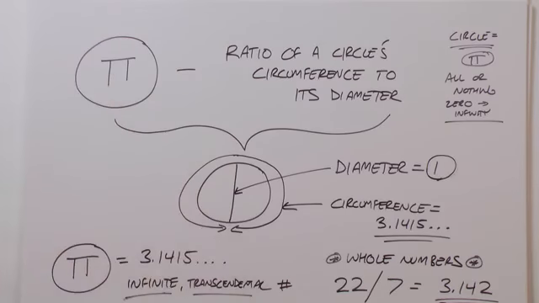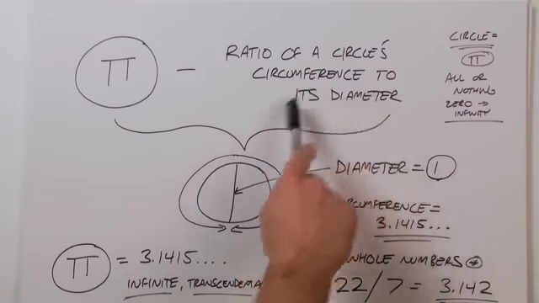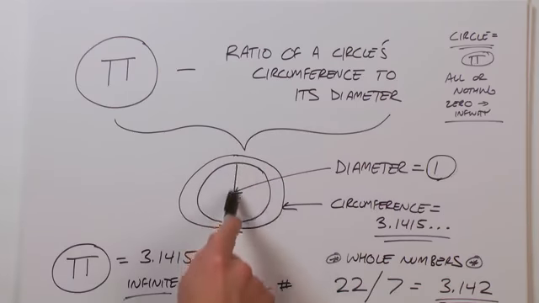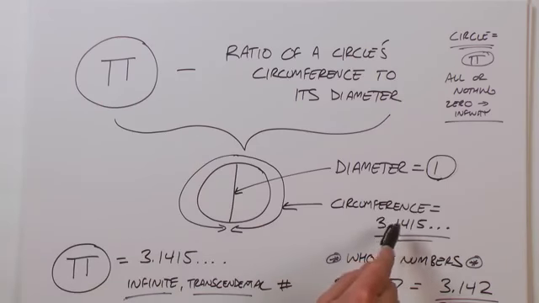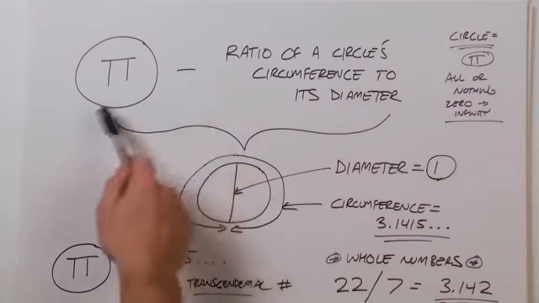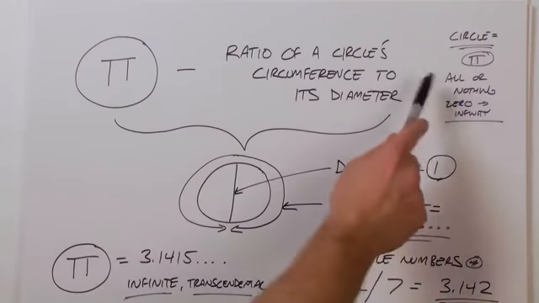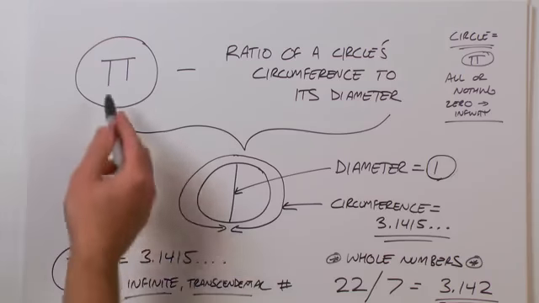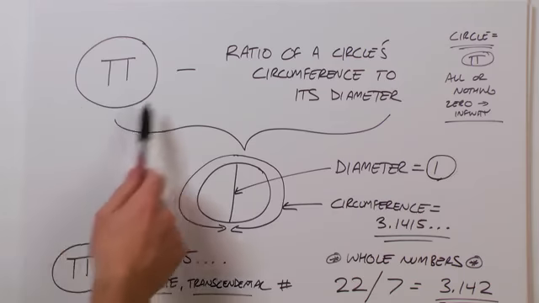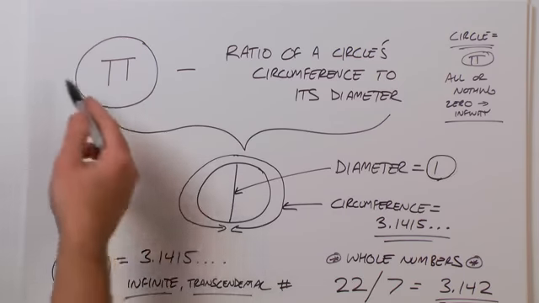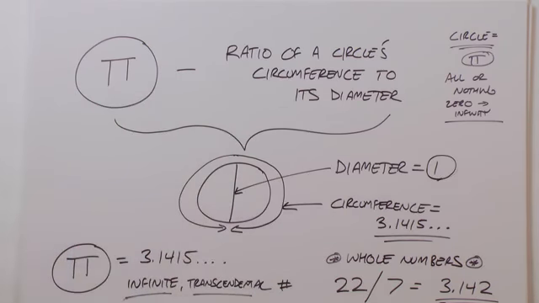Pi is simply the ratio of a circle's circumference to its diameter. So if the diameter of a circle is 1, your circumference will be 3.1415. Pi is an infinite transcendental number. A circle, or pi, represents all or nothing. Of course, a circle is nothing more than a zero, and a circle also encapsulates the most amount of space. So you have the idea of zero and everything.